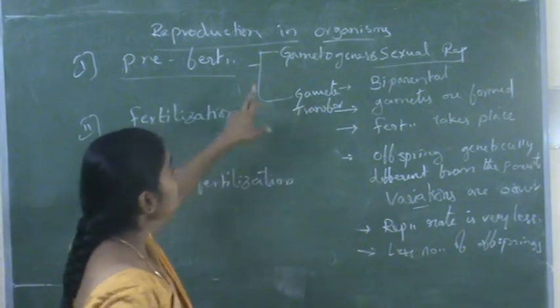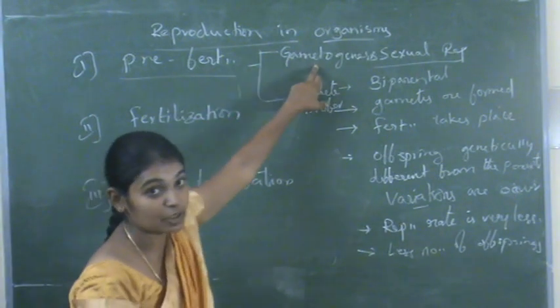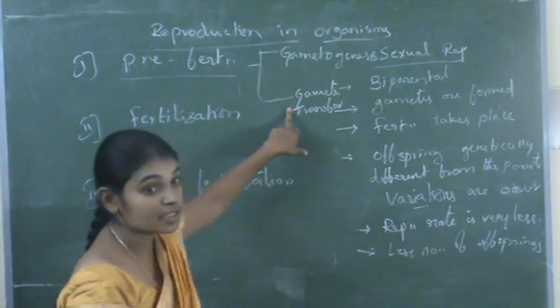These are the main topics in the pre-fertilization events.